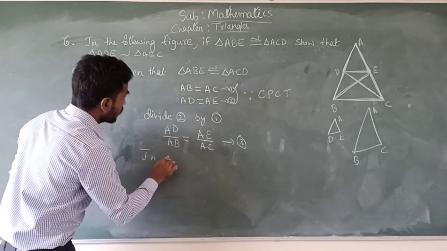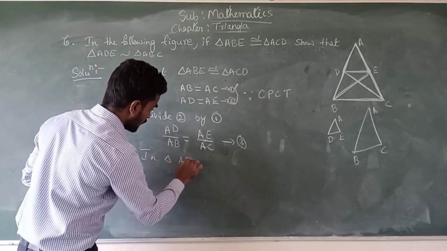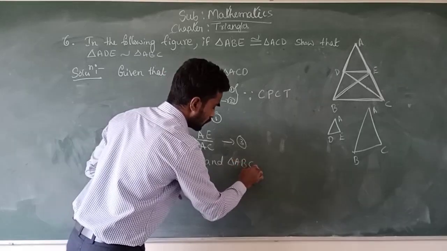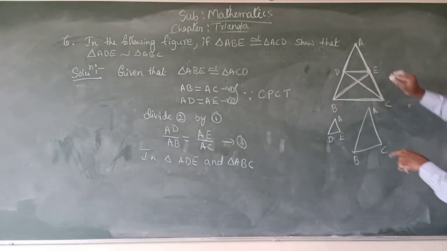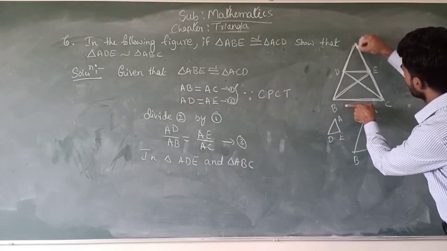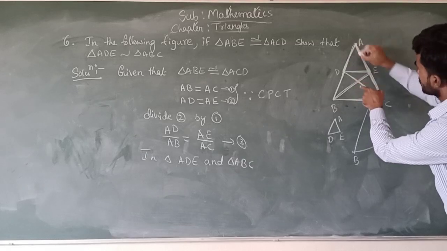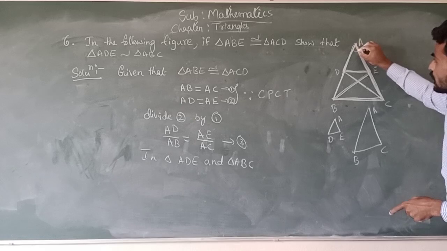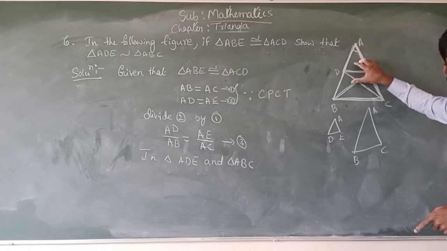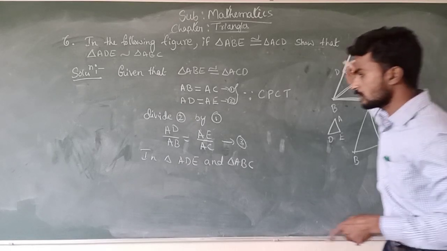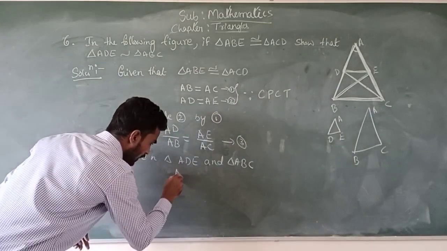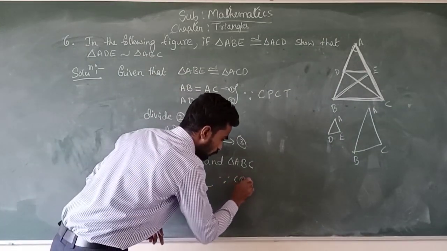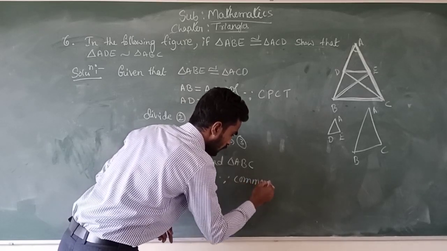In triangle ADE and triangle ABC, just observe that angle A belongs to this small triangle and also this big triangle. Angle A belongs to both the triangles. Angle A is equal to angle A because that is a common angle for both the triangles.